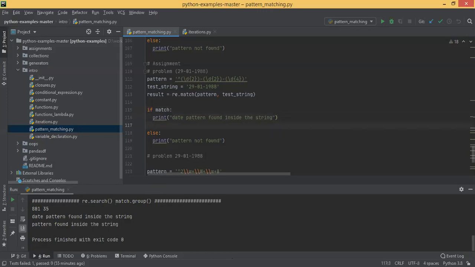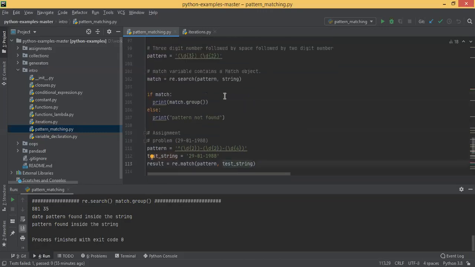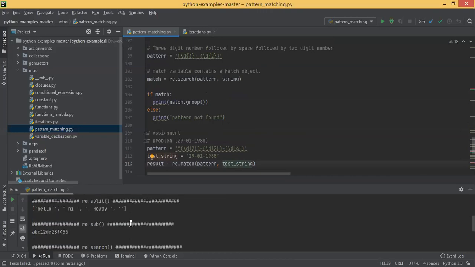Sandeep, did you get a chance to work on this? I shared it in the chat, but somehow I was not able to get that separately, though I was using grouping for each part. I can see you have used the group, but you could have tried to extract the date part also. In the result, if it is matching, I'm again doing re.search with a different pattern on the date of birth, and I'm using the group, but I was still getting the same string as the date of birth.